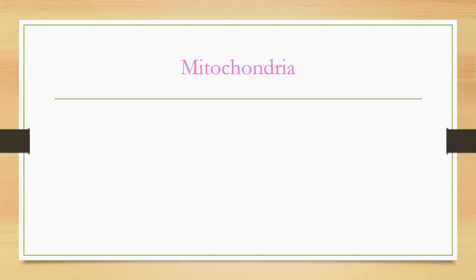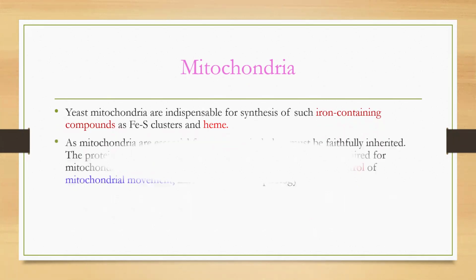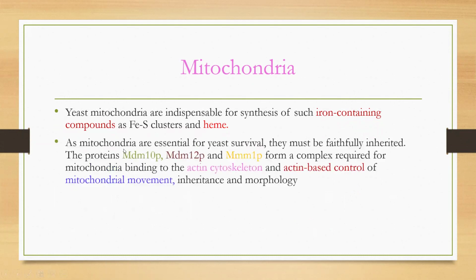Next, mitochondria. Yeast mitochondria are indispensable for synthesis of such iron containing compounds as FeS clusters and heme. Fe means ferrous. Okay. As mitochondria are essential for yeast survival, they must be faithfully inherited.